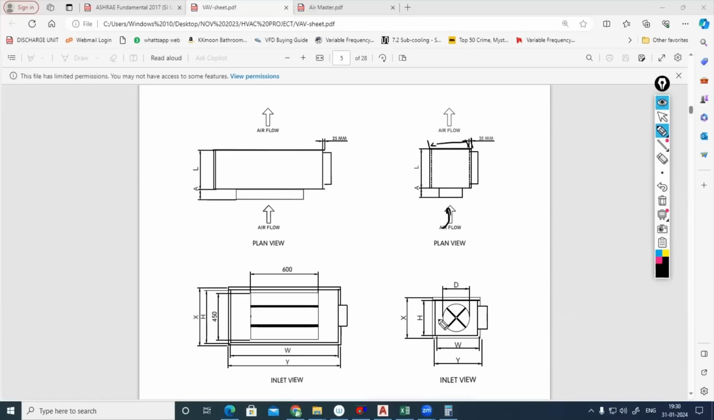This one, from the face you can check this Y, you can take that one. Y or even W also we can.